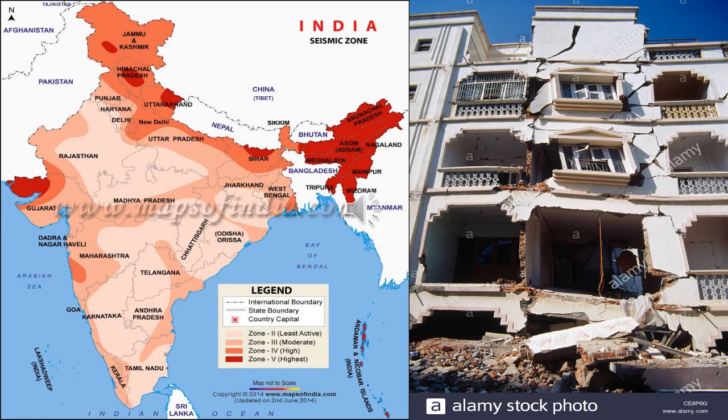Zone 5, where the level of risk is very high, comprises entire northeast India, part of Jammu and Kashmir, Himachal Pradesh, Uttarakhand, Rann of Kutch in Gujarat, part of North Bihar and Andaman Nicobar Islands.